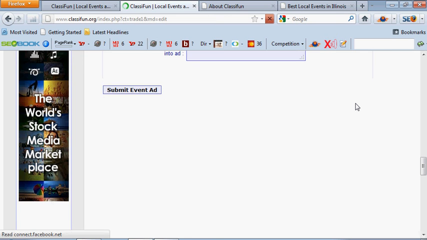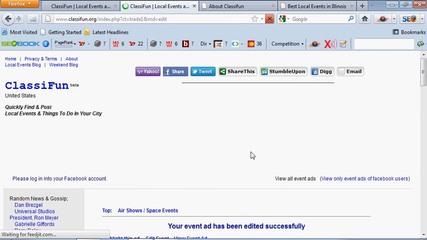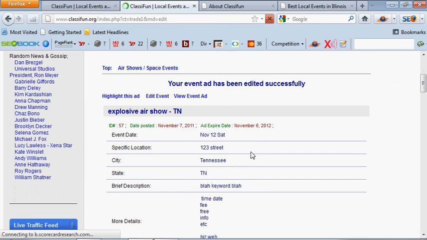Submit the event. Once you're done, bam, it's going to show you what you just added. Your event has been edited successfully. If there's any issues on there, there'll be an error, and then all you do is just click the back button to get back to it. And then here's where you can highlight this ad.